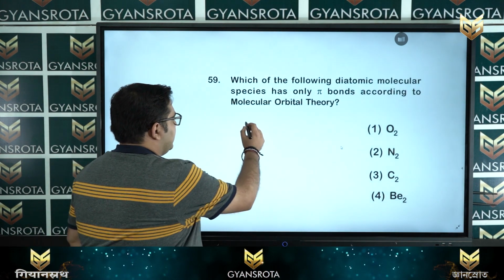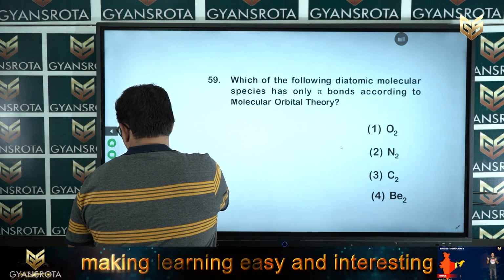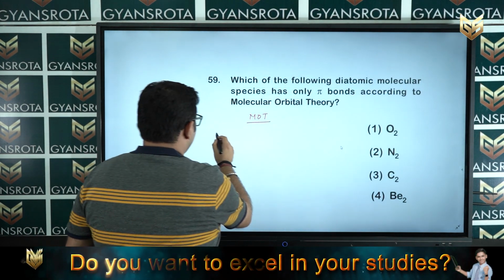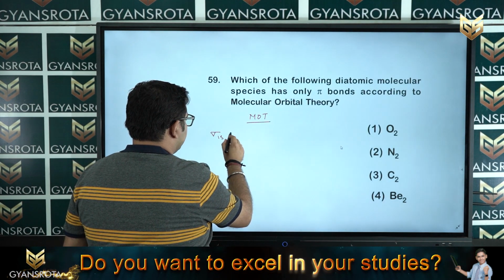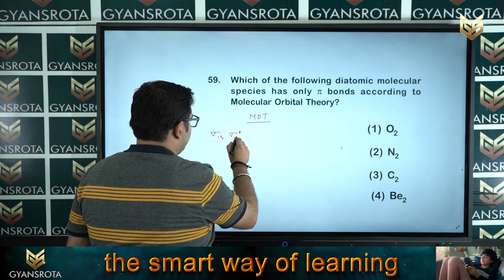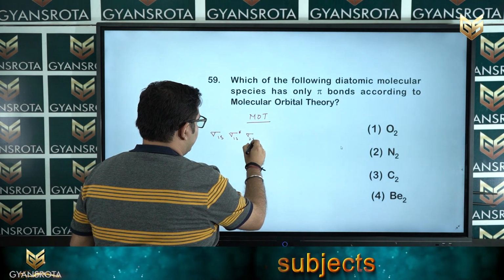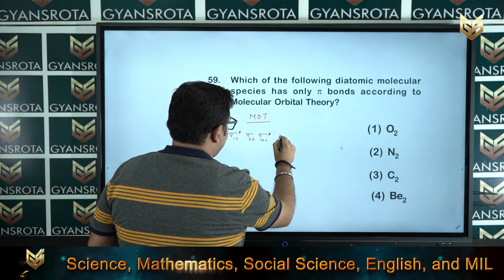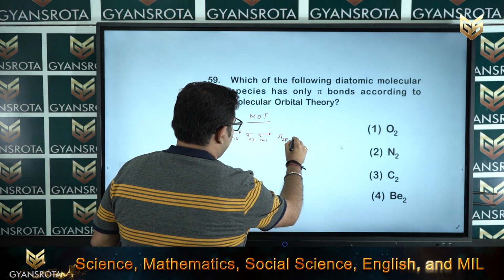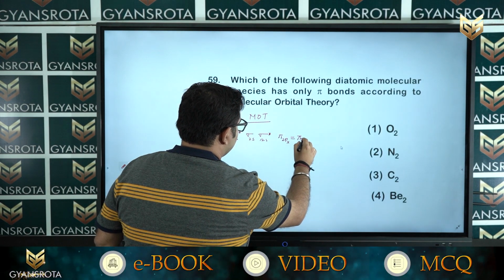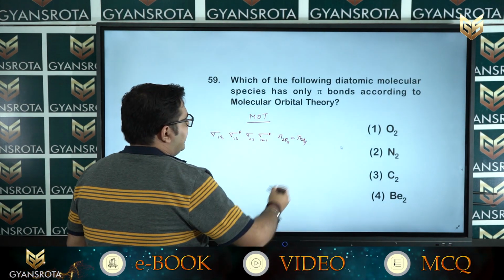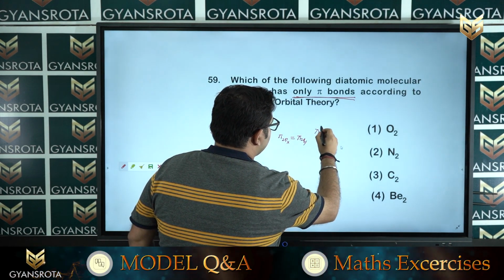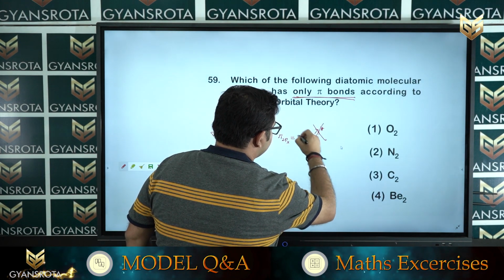If you see the molecular orbital theory, we got sigma 1s, sigma star 1s, sigma 2s, sigma star 2s, pi 2px and pi 2py. Here they are saying only pi bonds, so we should not consider the pi star orbitals after that.